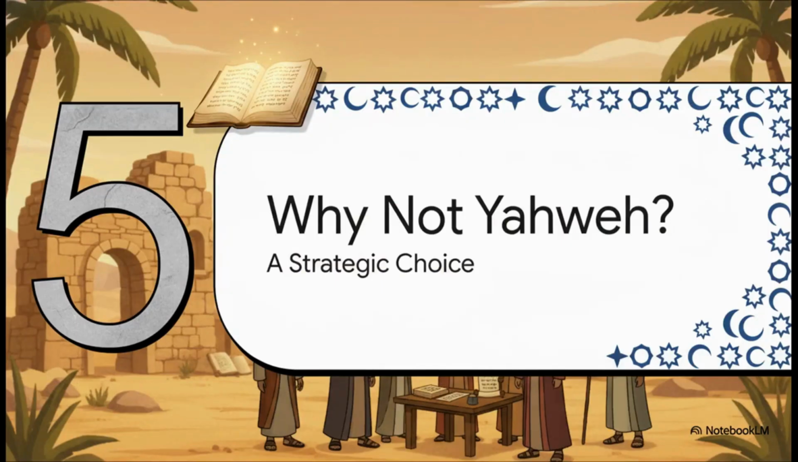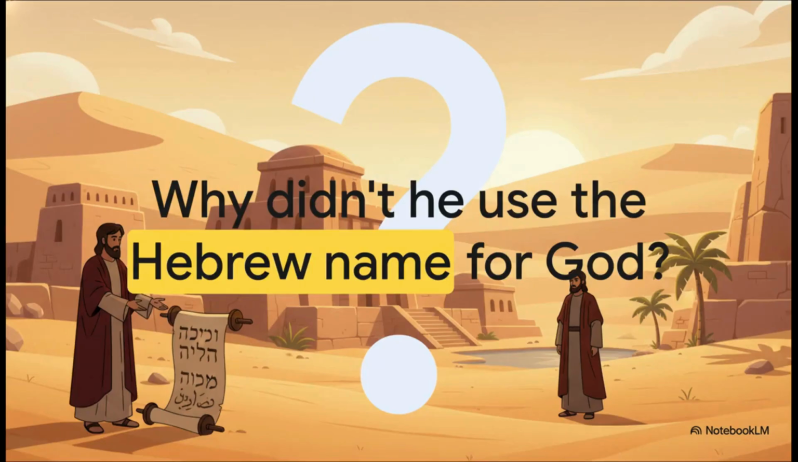Section 5. Why not Yahweh? Now this brings up a massive question. If Muhammad was claiming a return to pure monotheism, and he's heavily borrowing Jewish and Christian textual narratives to build out his theology, why didn't he just use the Hebrew name for God? It's a really profound strategic question, and the source answers it in a couple of layers.